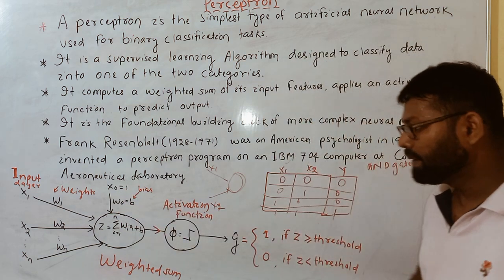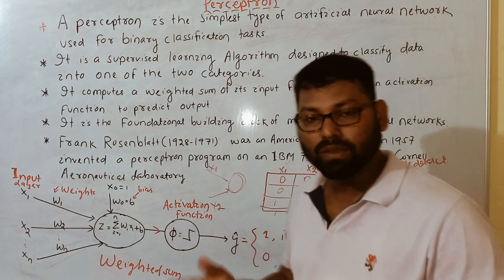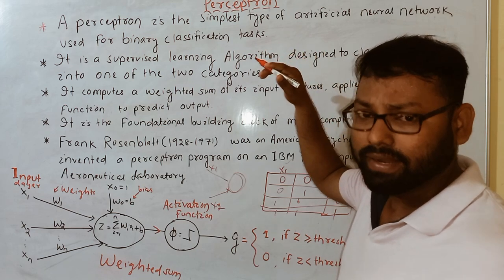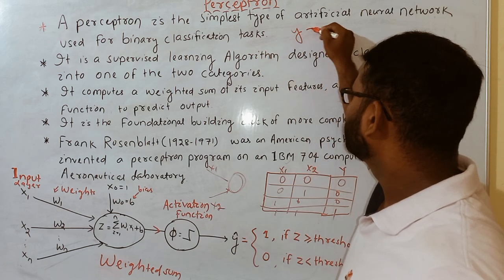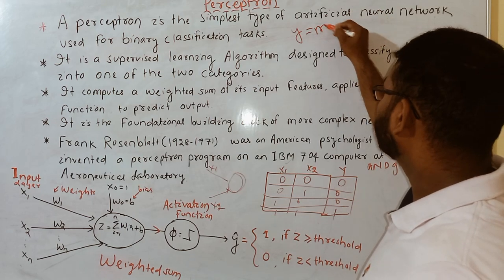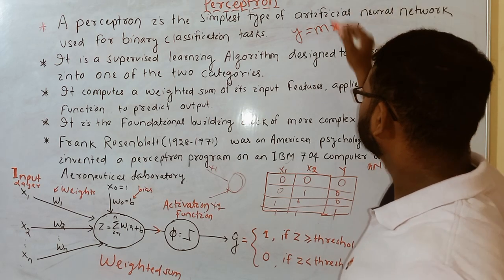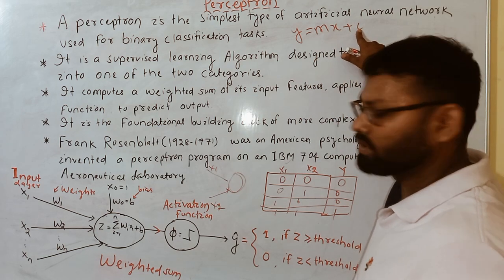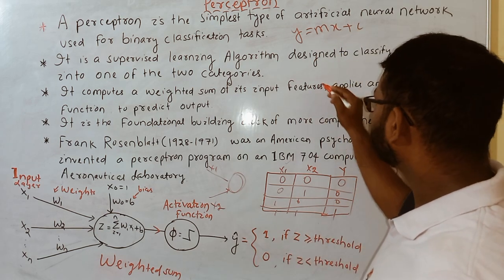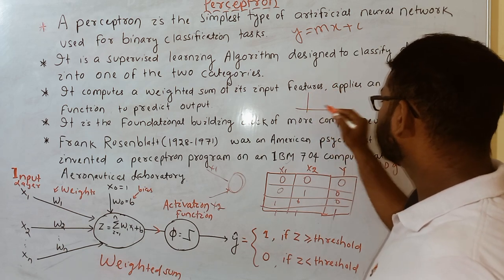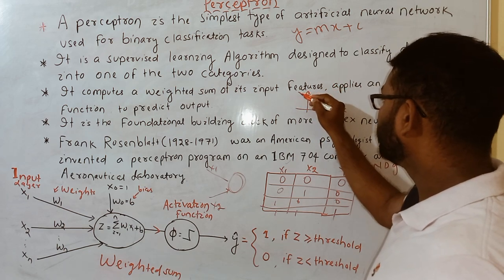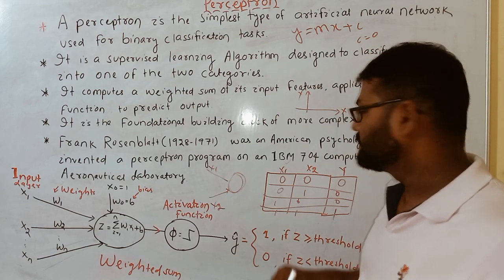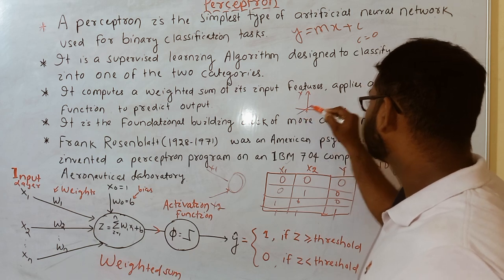What is bias? If you studied linear regression, you know the equation of a line is y = mx + c. m is the slope, c is the y intercept. If I draw a line, this is your x axis and this is your y axis. If c equals 0, there is no y intercept, then this line will pass through the origin.